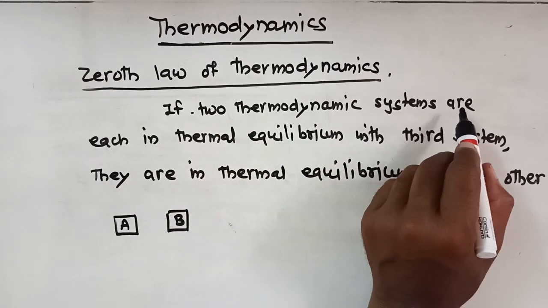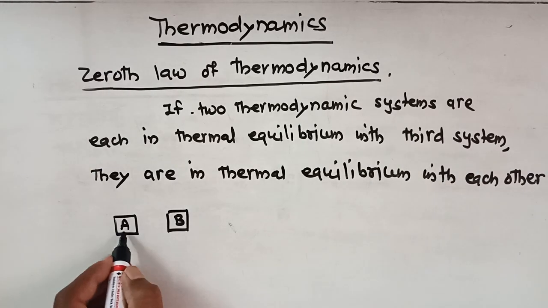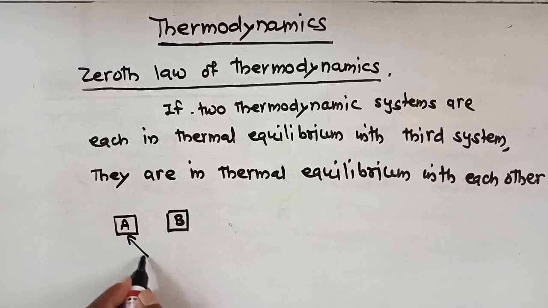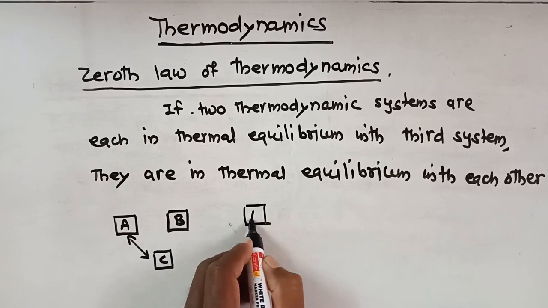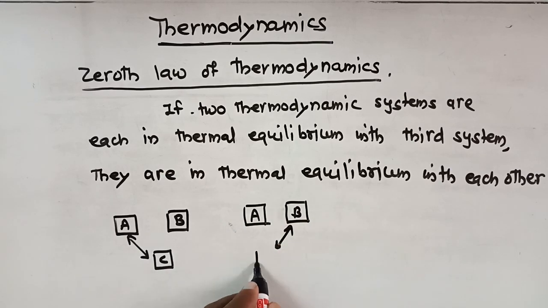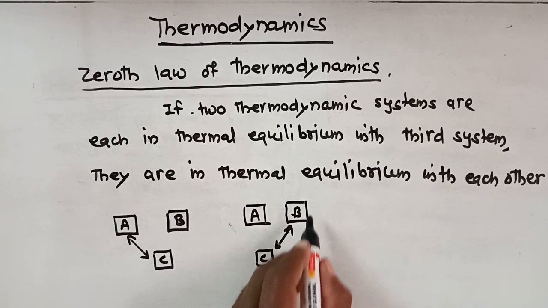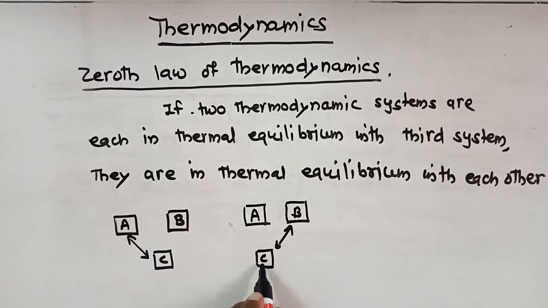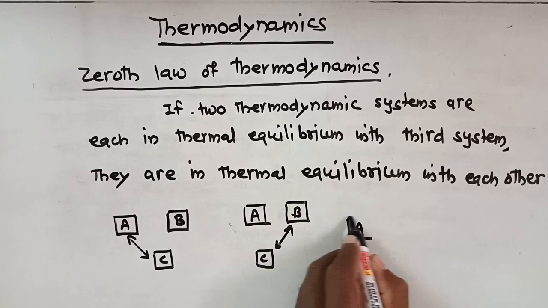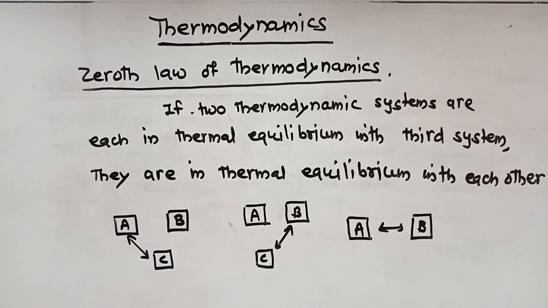Suppose system A is in thermal equilibrium with system C, and at the second time suppose system B is in thermal equilibrium with system C. If A is in thermal equilibrium with C, and B is in thermal equilibrium with C, then we say that system A is in thermal equilibrium with system B. This is the zeroth law of thermodynamics.